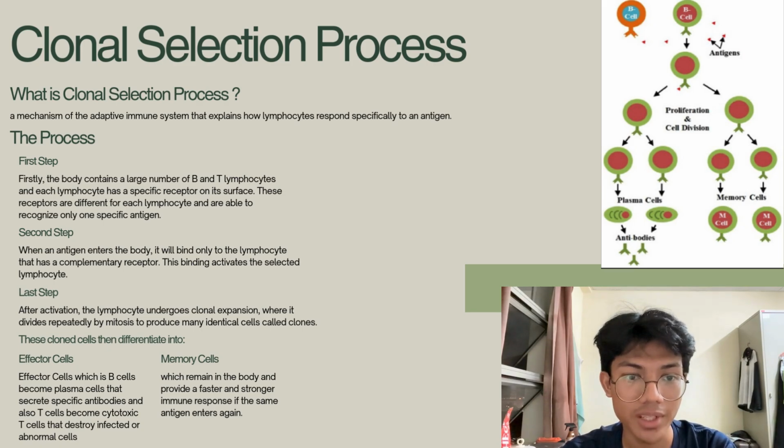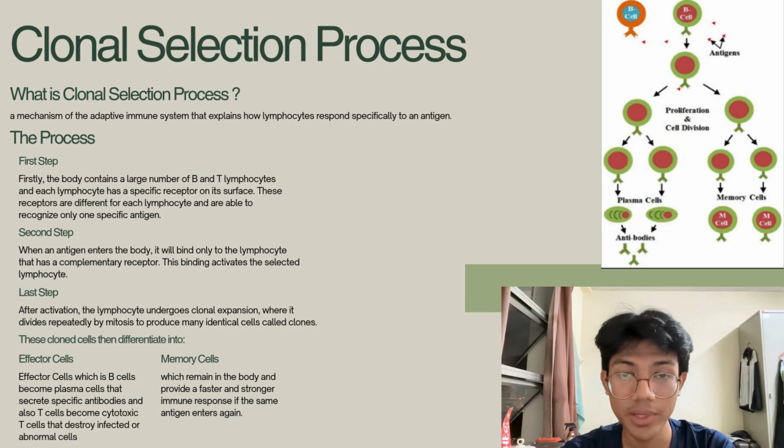The first step is the body contains a large number of B and T lymphocytes, and each lymphocyte has a specific receptor on its surface. B and T cells have different receptors on their surface. These receptors are different for each lymphocyte and are able to recognize only one specific antigen. For the second step, when an antigen enters the body, it will bind only to the lymphocyte that has a complementary receptor. This binding activates the selected lymphocyte.